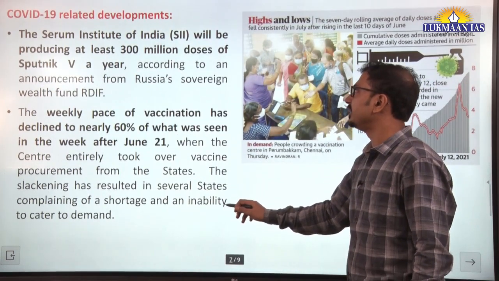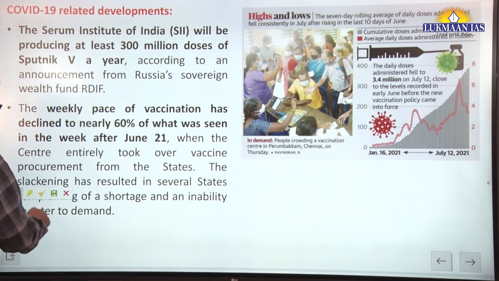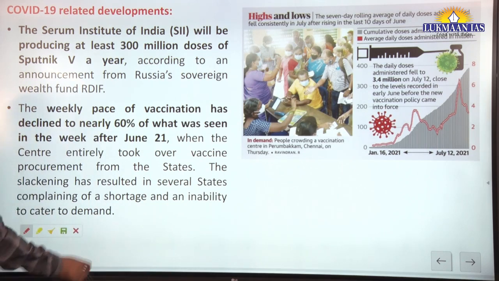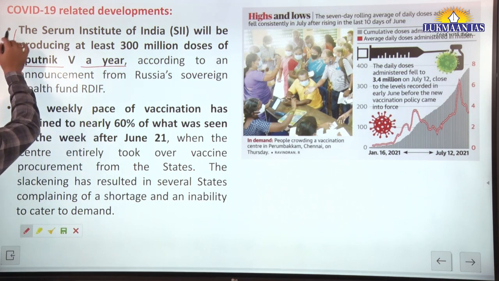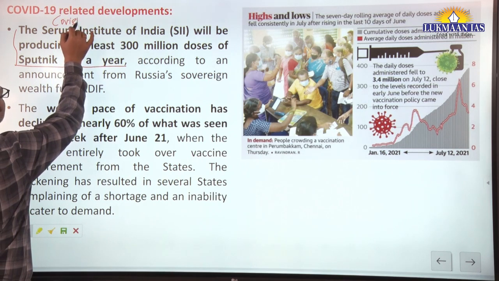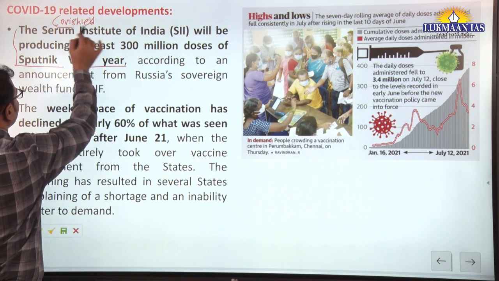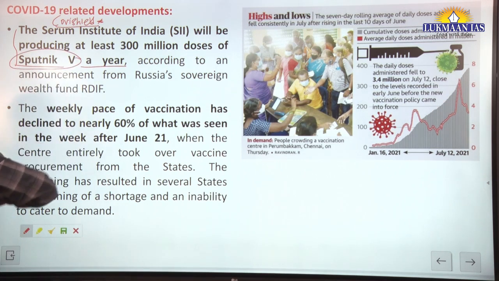Now, COVID-19 related developments. Serum Institute of India is going to manufacture the Russian Sputnik V vaccine also. At present, it is producing Covishield. Along with that, it is also going to produce Sputnik V.